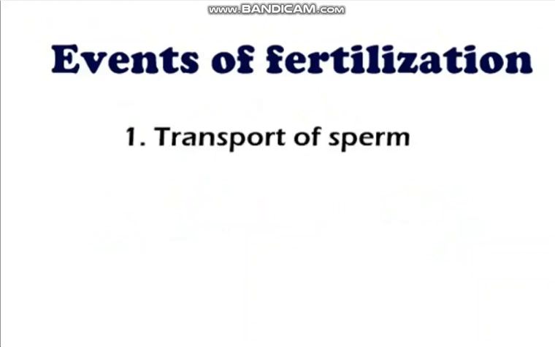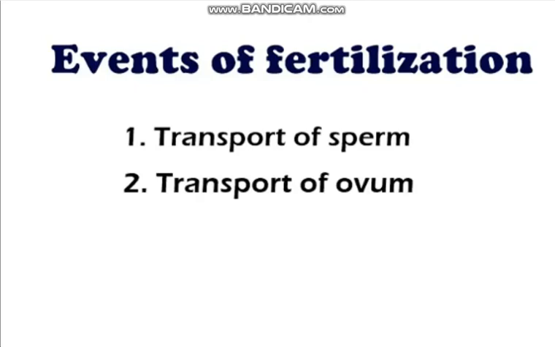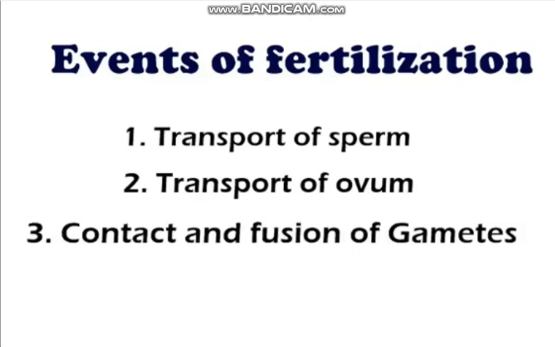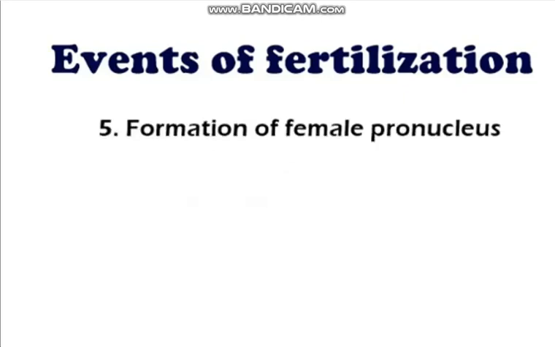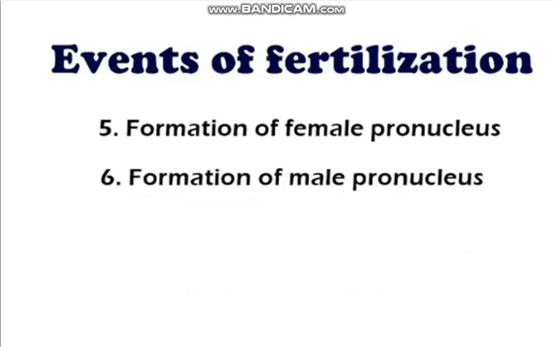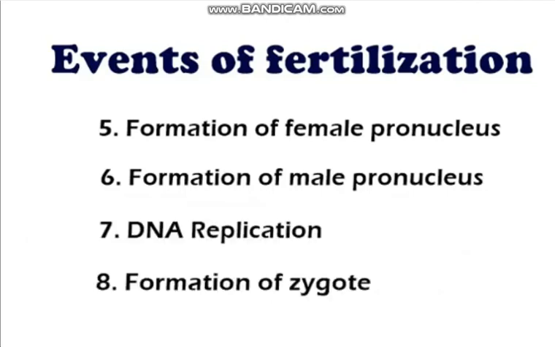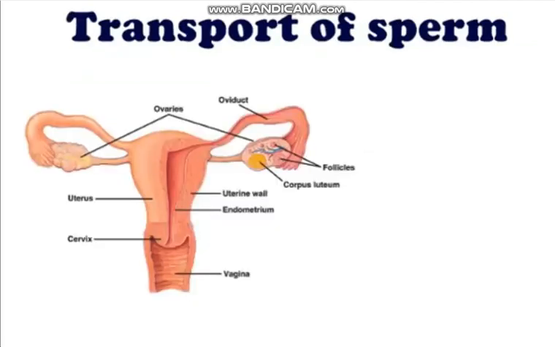Now, the events of fertilization. The first event is the transport of sperm, and then transport of the ovum. After contact and fusion of gametes, there is barrier penetration, formation of the female pronucleus, formation of the male pronucleus, DNA replication, and formation of the zygote. These are all the events of fertilization. So let's discuss the transport of the sperm.